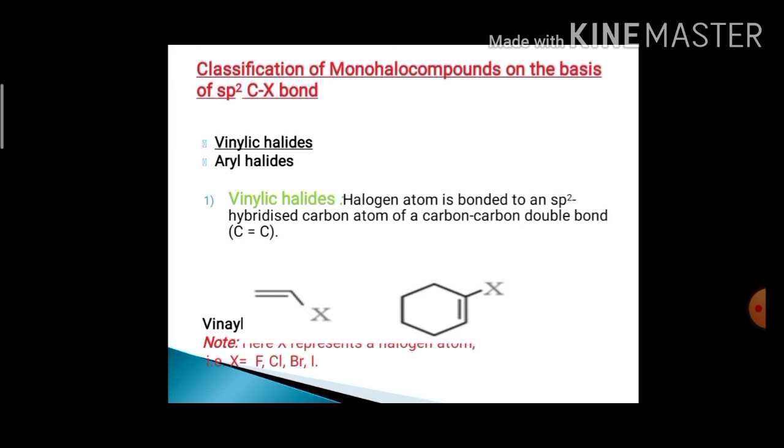Vinylic halides are those in which the halogen atom is directly attached to the sp2 carbon atom. Example: CH2=CHX, where the halogen atom, that is X equal to Cl, Br, I or F, is directly attached to the sp2 carbon atom.